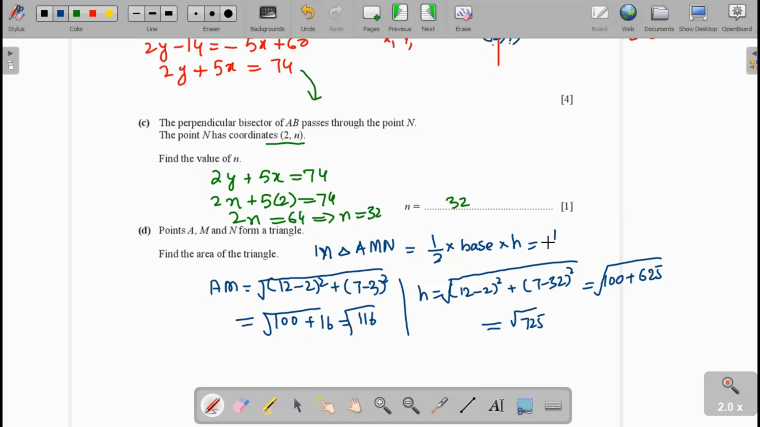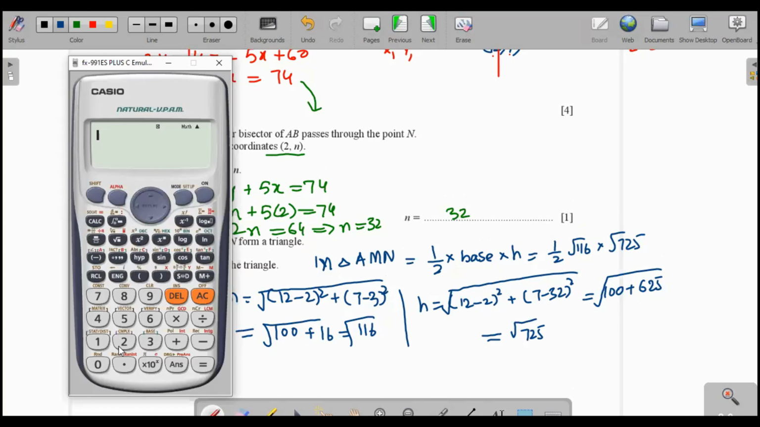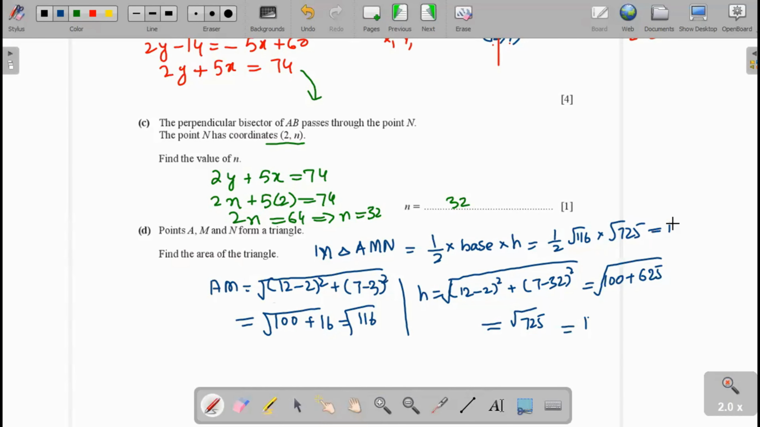Now we substitute the value 1 over 2 square root of 116 into square root of 725 to get the square root of 116 multiply square root of 725 divided by 2 to get 145. 145 is the area of this triangle. This is the answer.